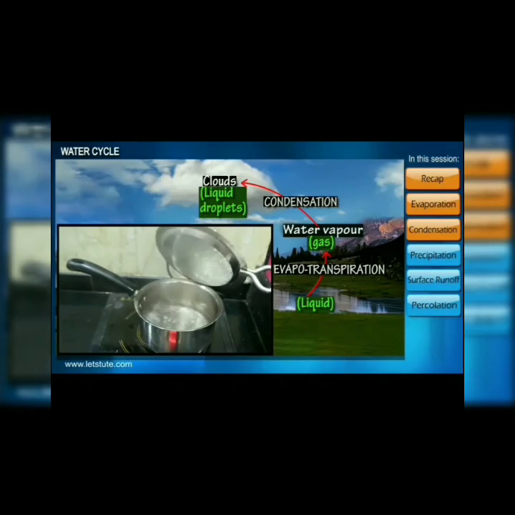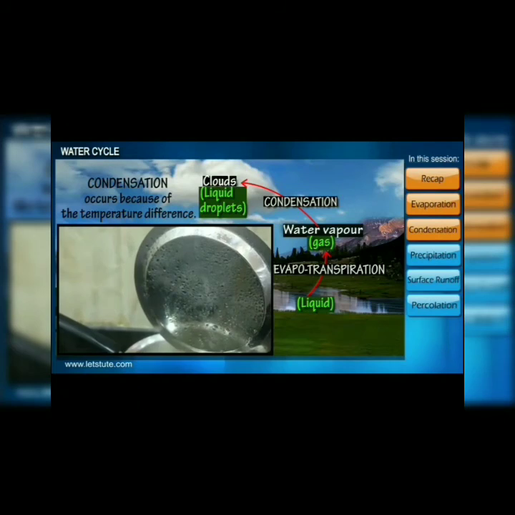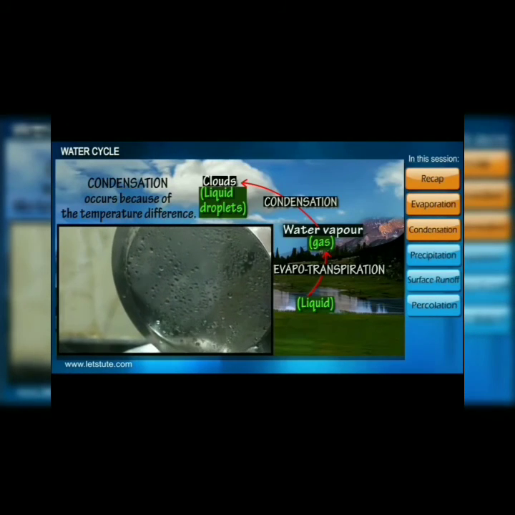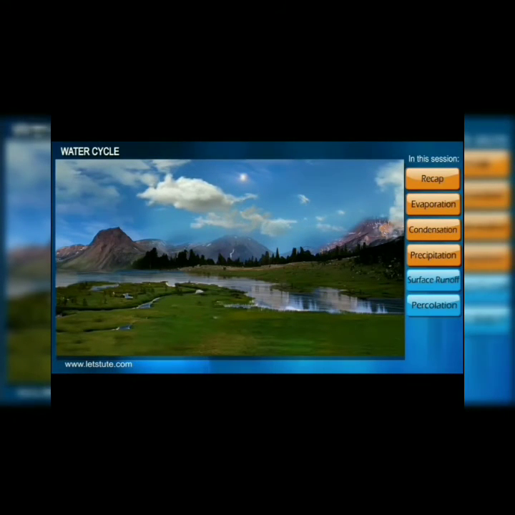In our daily life, we can see this when we heat some water and cover it with a plate. After heating the water for some time, we can see droplets of water on the backside of the plate. So the next process is precipitation.